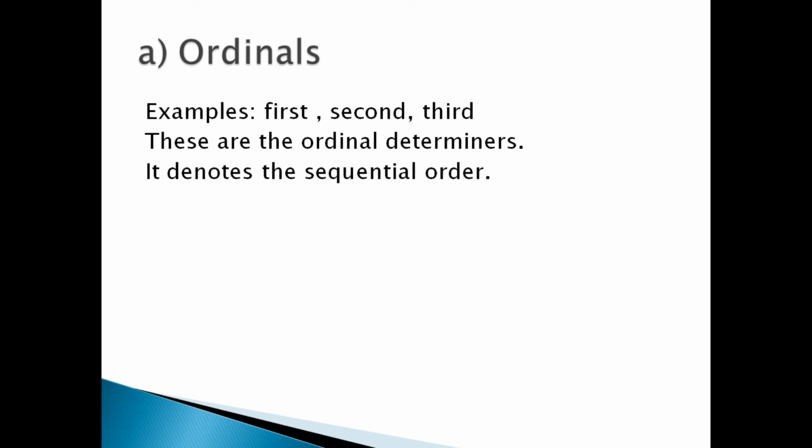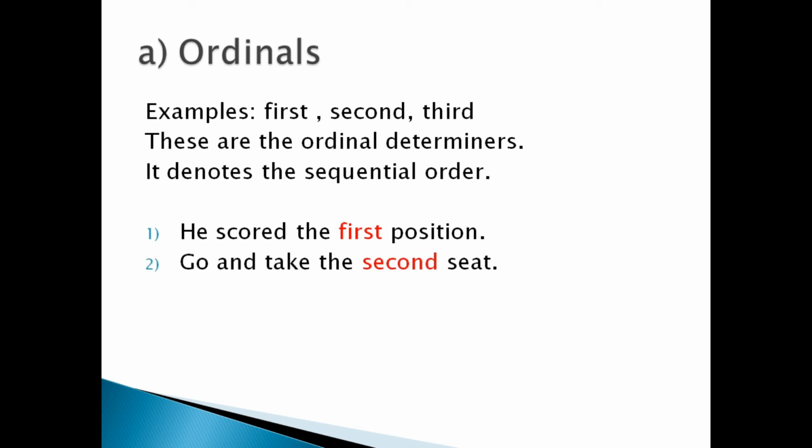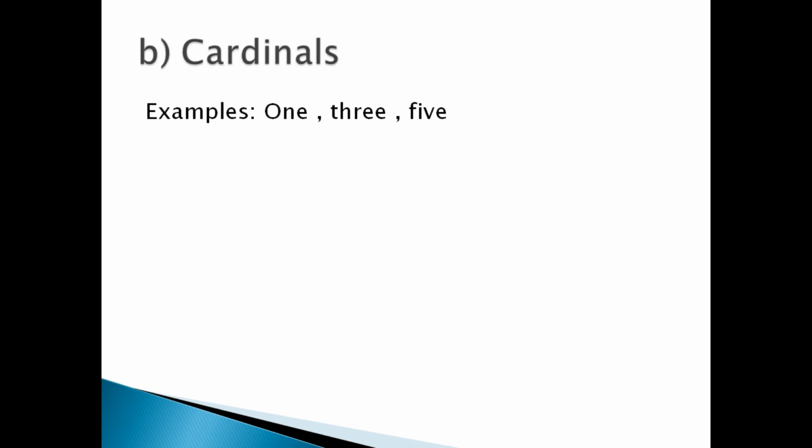He secured the first position. Go and take the second seat. So here second and first are ordinal determiners, and position and seat are nouns. So determiners determine the quality of noun. Next, cardinals. Examples of cardinals: 1, 3, 5. These are called cardinal determiners. They denote the quantity, the amount.